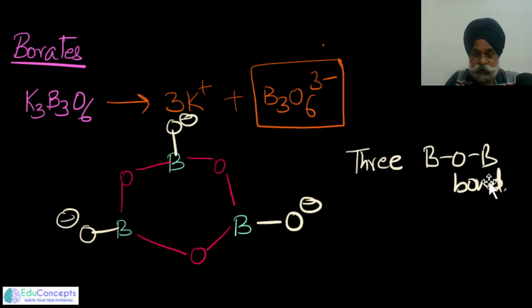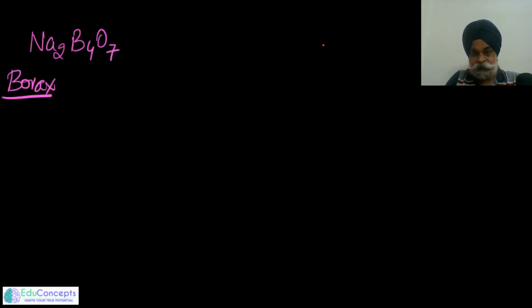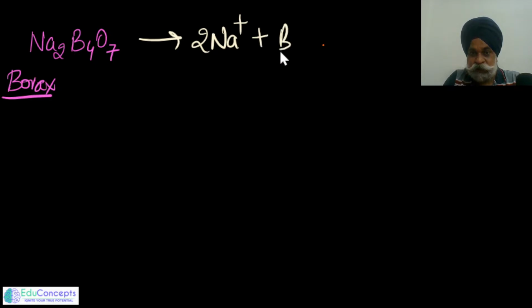Along with the question which we are discussing, we can always create more questions the way IITJEE could ask in the form of integer type. Now this is again a very important compound of boron, which we call borax. And here if I would break it, this would become Na2 positive plus B4O7 2 negative.